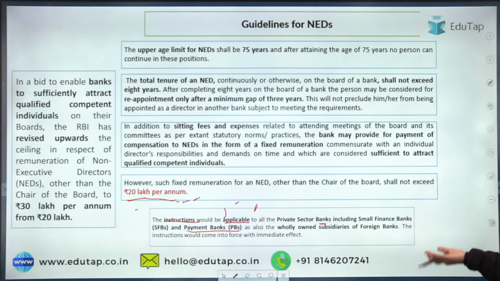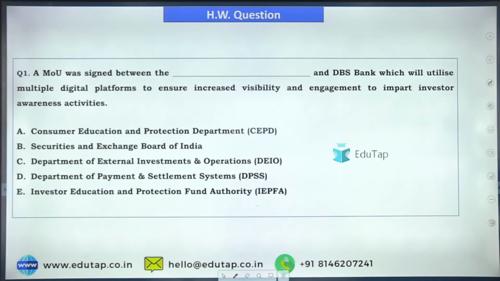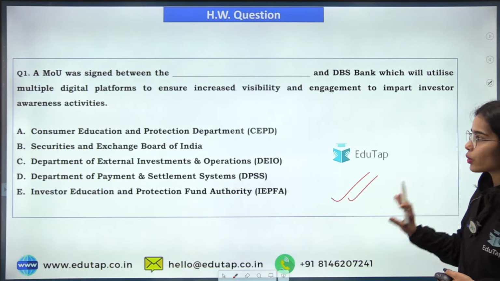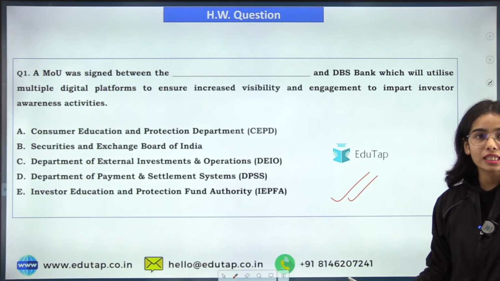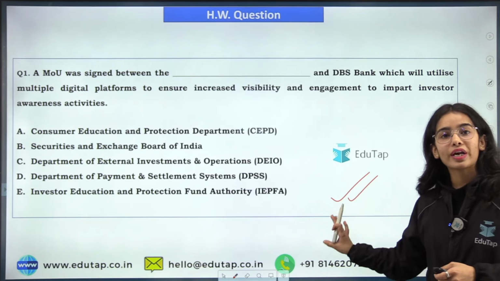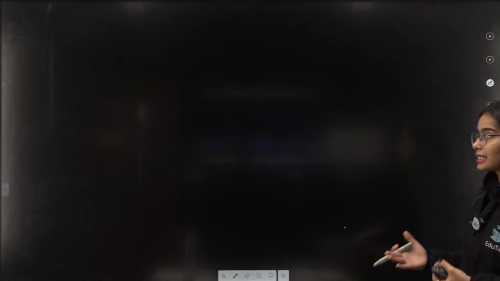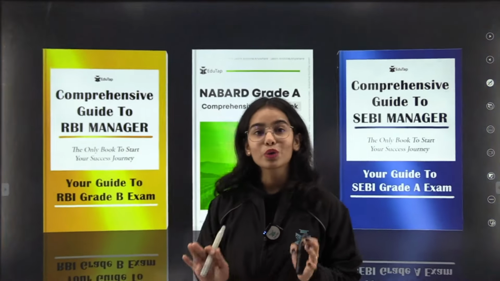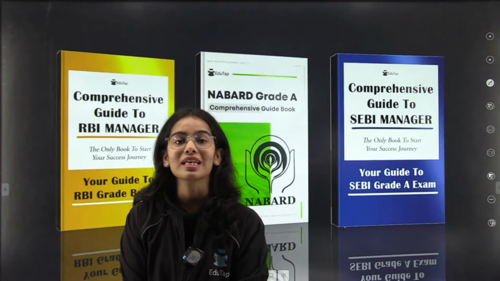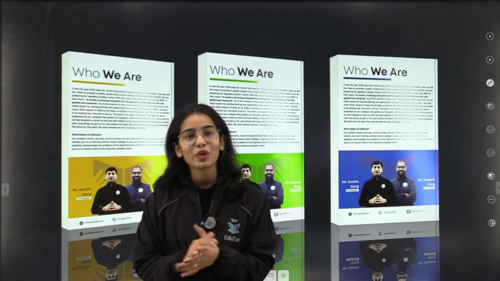You can take a screenshot or you can see it clearly. The last question is this, that is a homework question. Try to answer this question, very easy. We have already discussed this. So try to answer this. And this is it for today. I hope you have got a good revision. I hope you liked the questions and you were able to answer maximum questions.